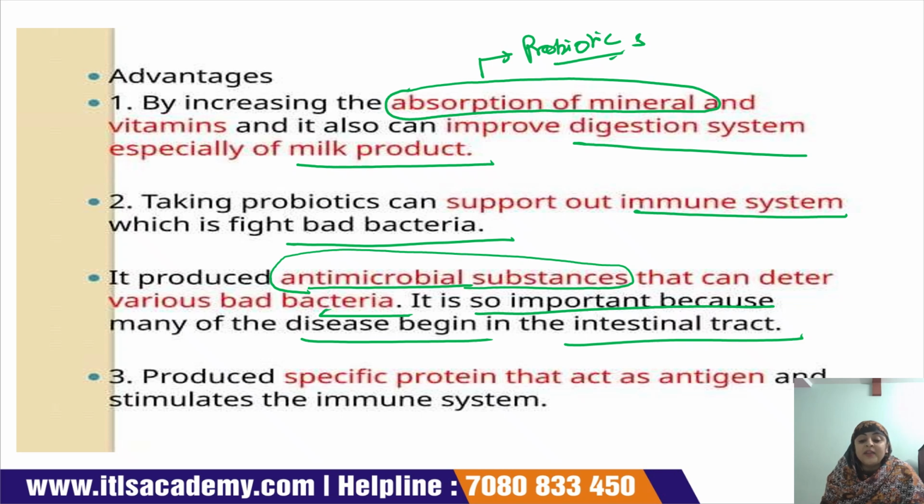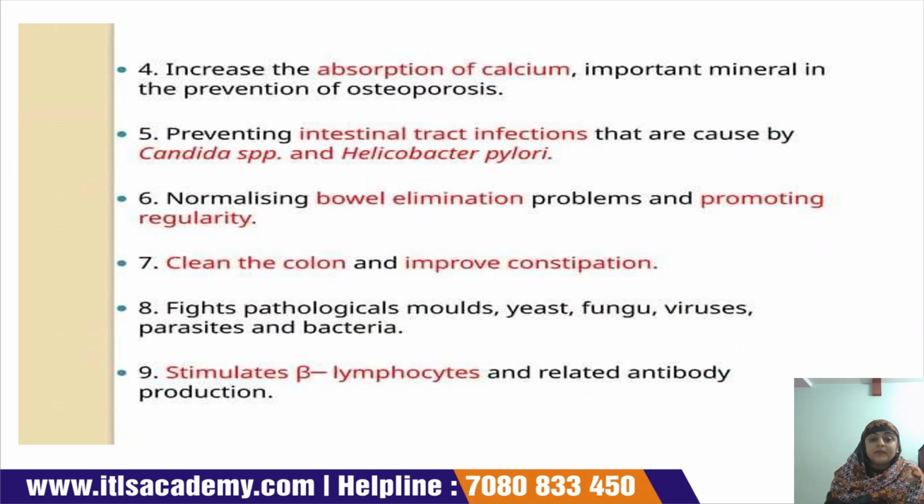Probiotics produce a specific product which acts as an antigen and stimulates the immune system. It produces a specific type of protein. Okay, and that specific type of protein acts as an antigen, and that antigen stimulates the immune system. It also increases the absorption of calcium, and it is very important for the prevention of osteoporosis.